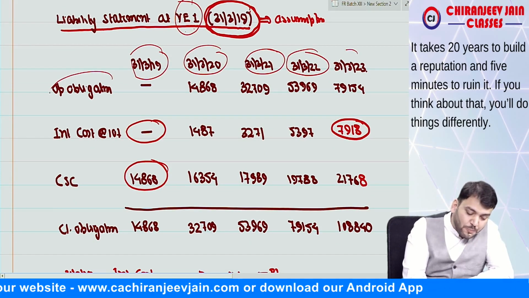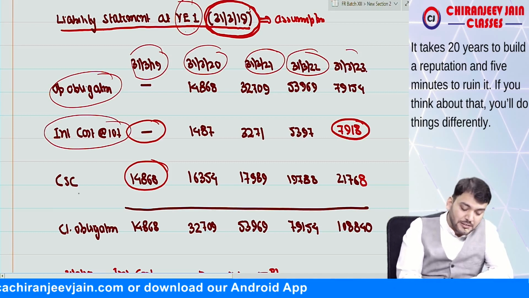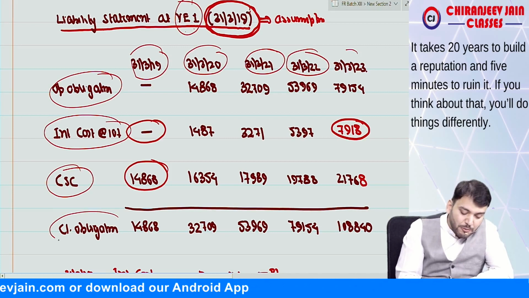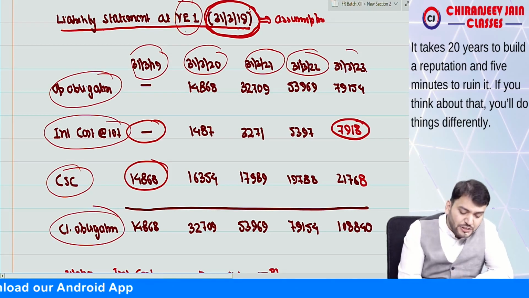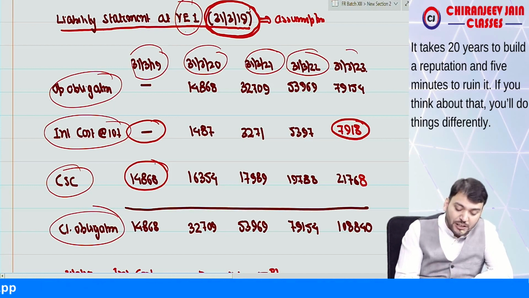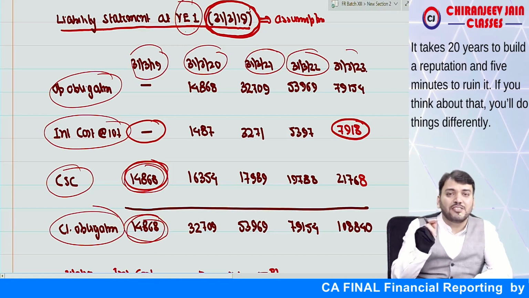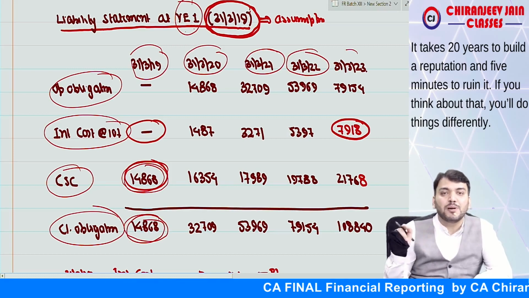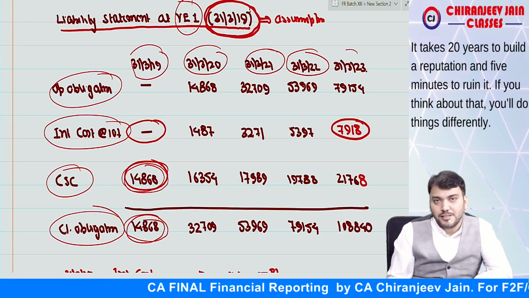So we start with the opening obligation, then we'll add interest cost at a rate of 10%, then we'll add current service cost, then it will become the closing obligation. So in the first year there was no opening obligation, then there was no interest cost, and the amount of current service cost is 14,868. So what journal entry will we pass? Current service cost account debit to present value of DBO. Correct?